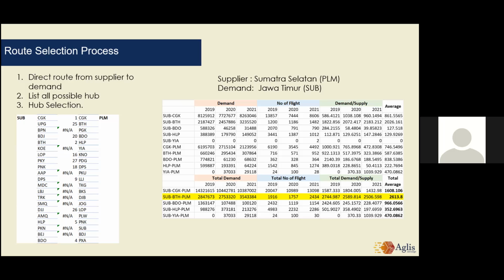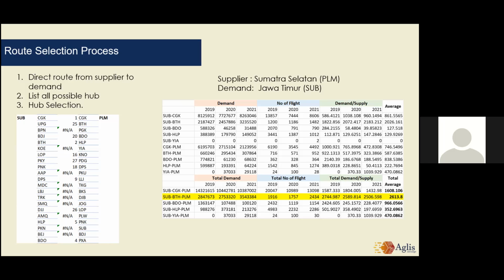And after that, the typical problem is the return from the demand back to supply, or from Jawa Timur, Surabaya back to Sumatera Selatan. We cannot simply have a direct flight because there is no demand there.